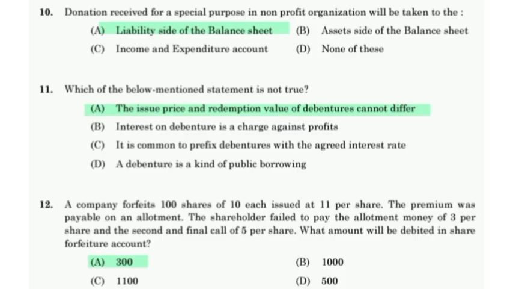A company forfeits 100 shares of 10 each issued at 11 per share. The premium was payable on allotment. The shareholder failed to pay the allotment money of 3 per share and the second and final call of 5 per share. What amount will be debited in share forfeiture account? 300.